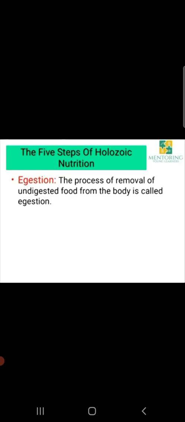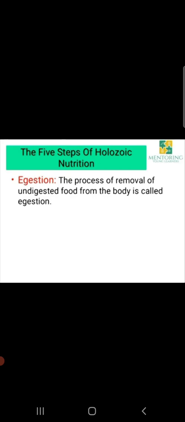So just to revise once again, there are 5 steps in the Holozoic nutrition. First is ingestion, second is digestion, third is absorption, fourth is assimilation, and fifth is egestion. So these 5 steps are followed in the same sequence.